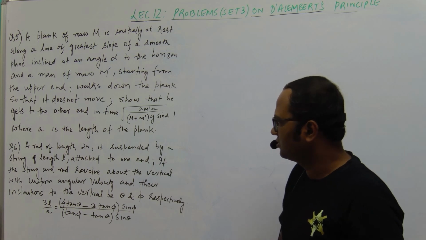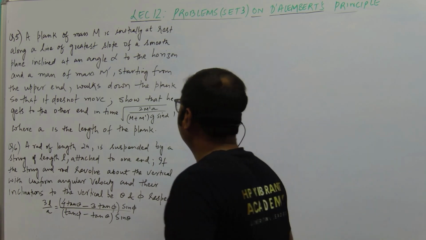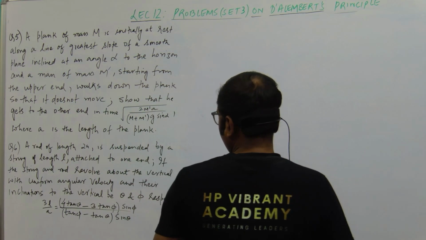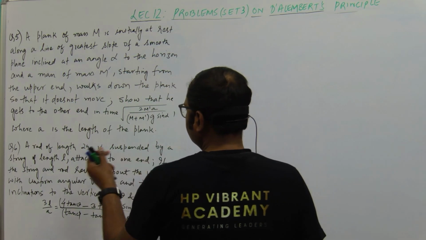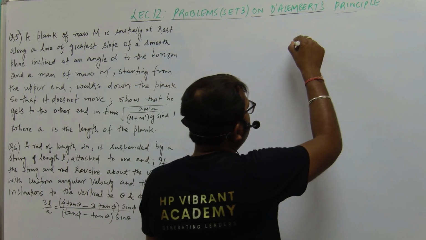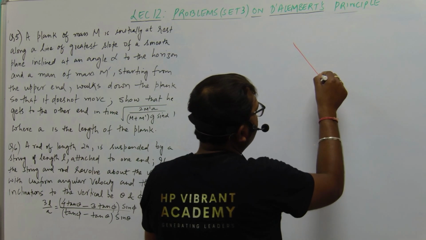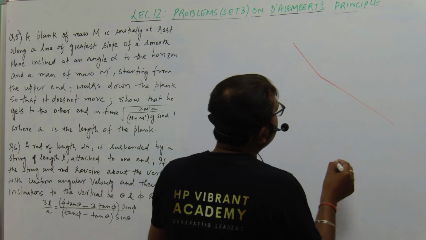Okay, so let us draw this. We have a rod of length 2a suspended by a string of length L. Let us consider this as the string and this as the rod.